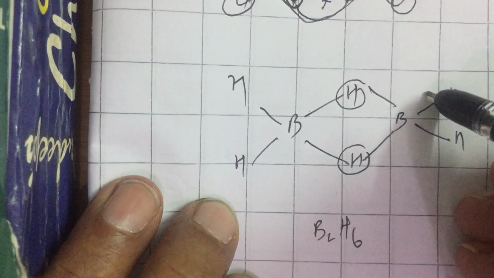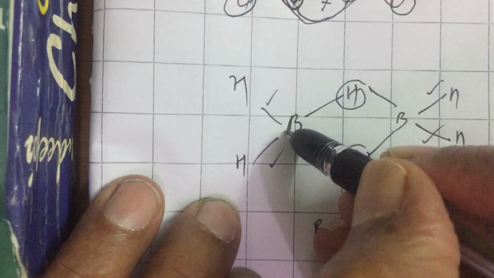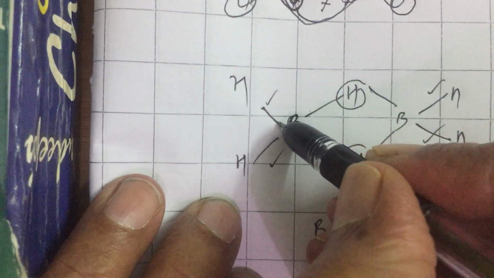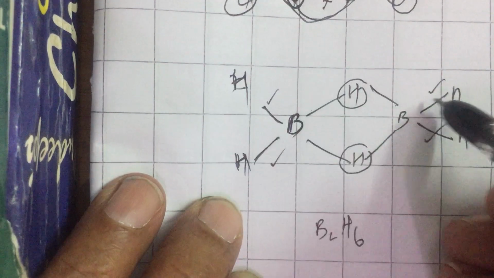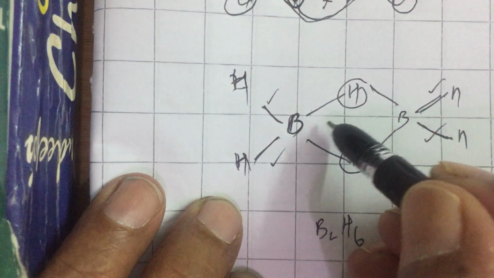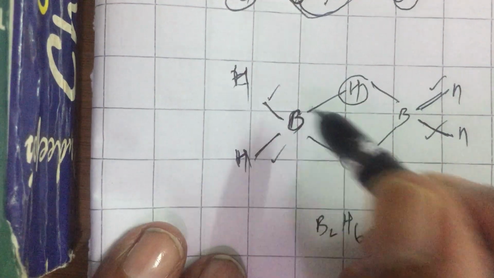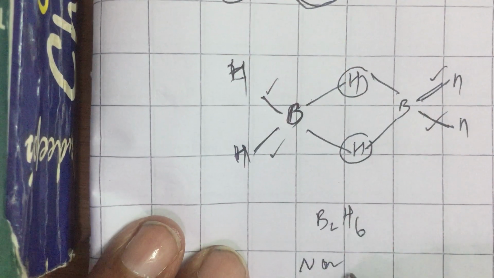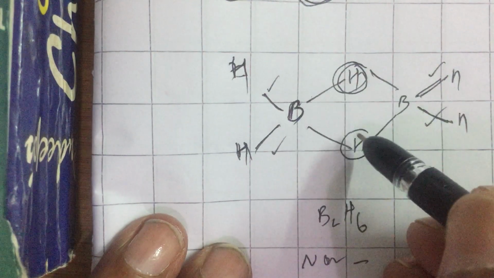In this B2H6, these terminal bonds are normal covalent bonds formed by sharing of an electron pair, 1 electron from boron, 1 electron from hydrogen. Ordinary covalent bonds. The central bond is something different called a banana bond. As a result of this, diborane is a non-planar, non-linear molecule, and these are called bridge hydrogens.